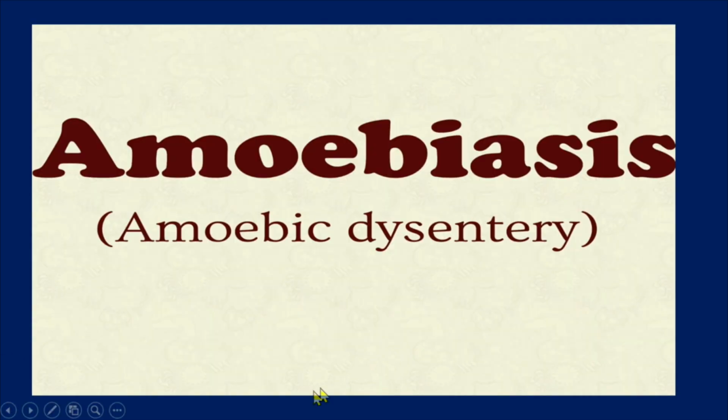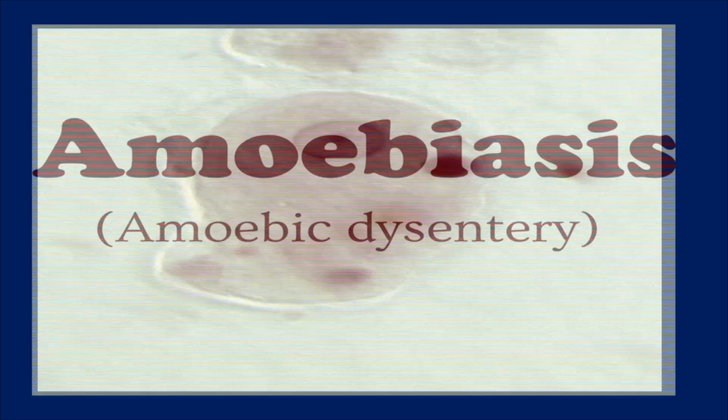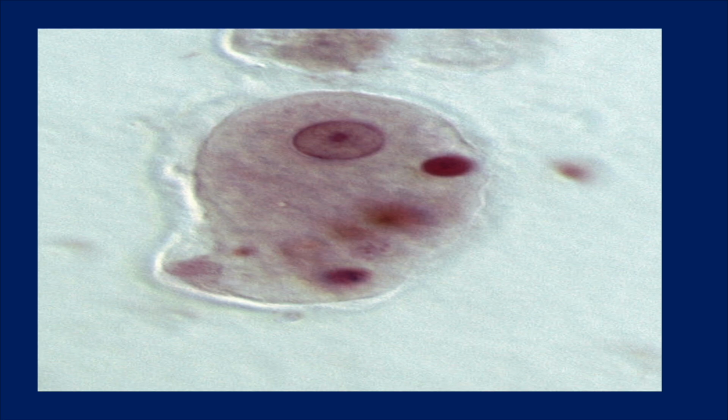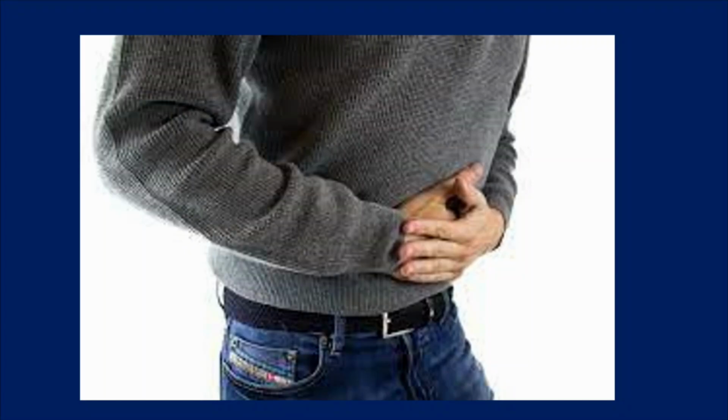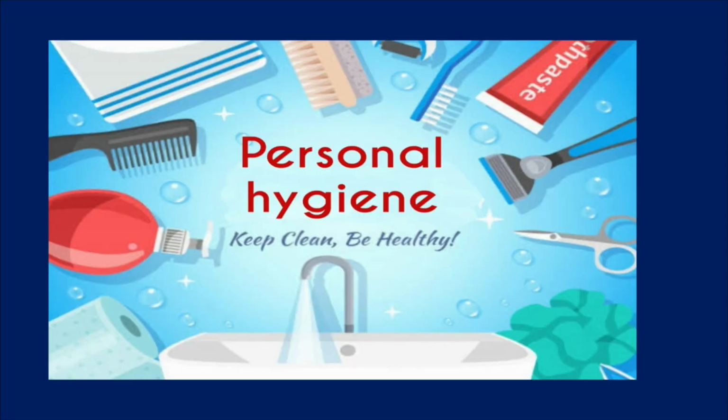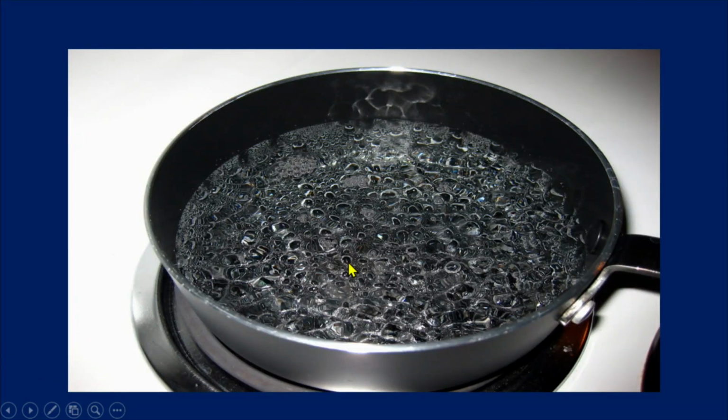The other protozoal disease is amoebiasis, and this disease is caused by the protozoan parasite called Entamoeba histolytica. The major symptoms of this disease are abdominal pain and bloody viscous diarrhea. By maintaining personal hygiene and by drinking boiled and cooled water, we can prevent this disease.